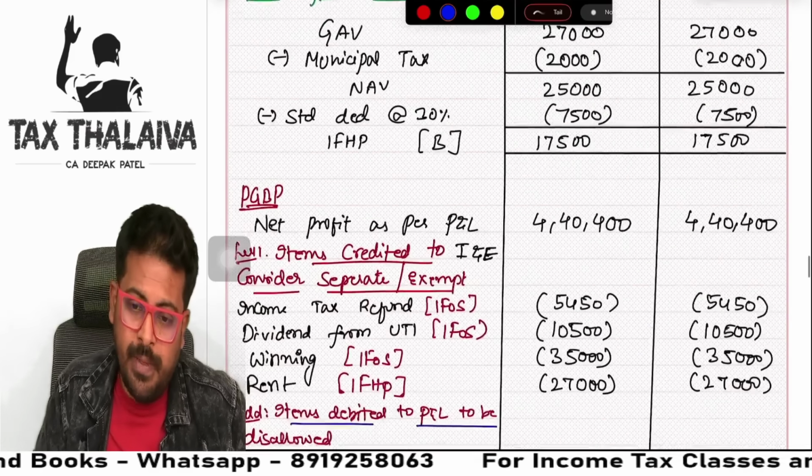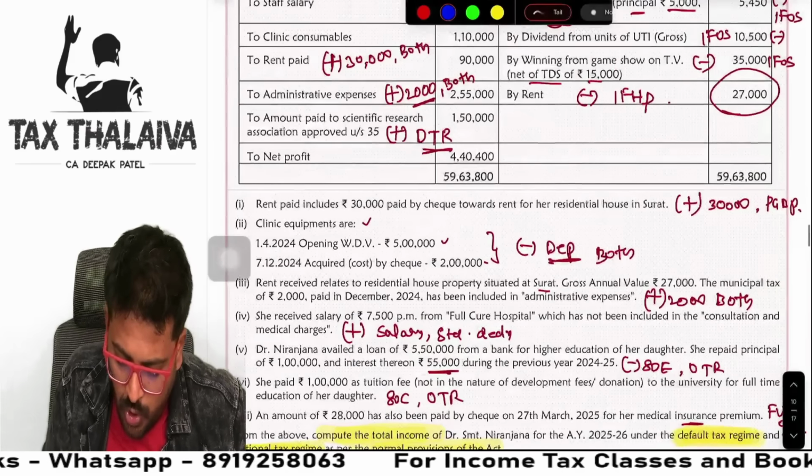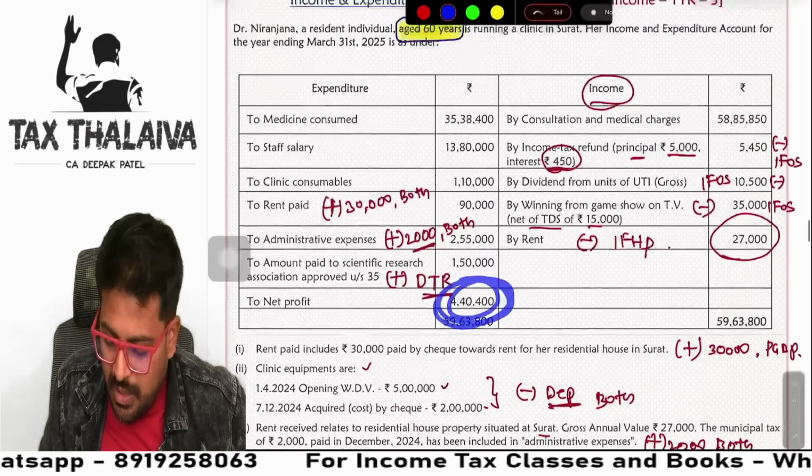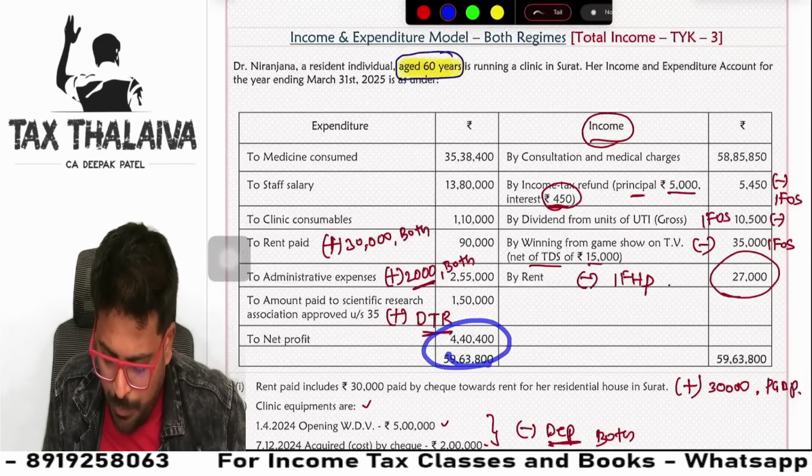Then comes PGBP. Always start with what I told you. Always start with the profit. Then, what are the steps I told you? First, take the profit.